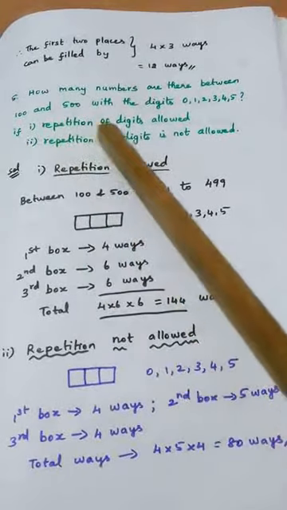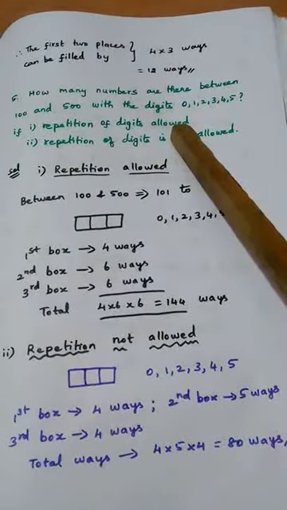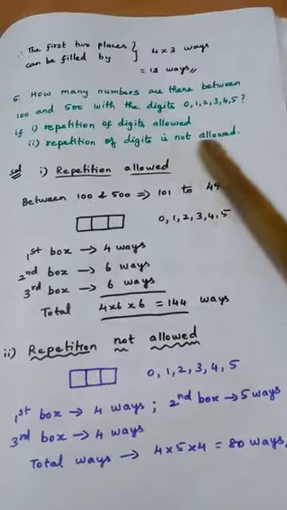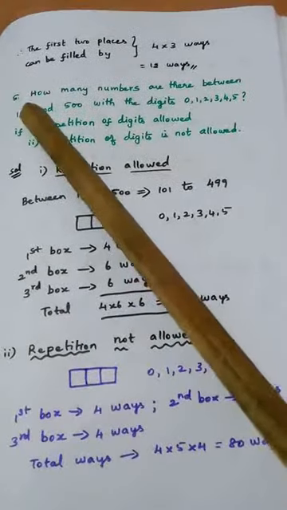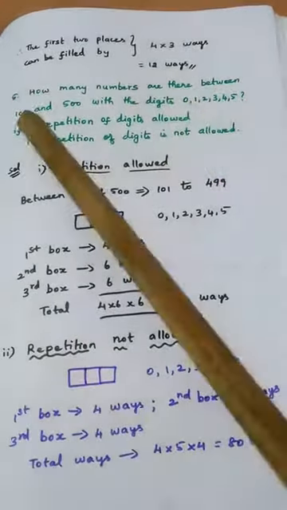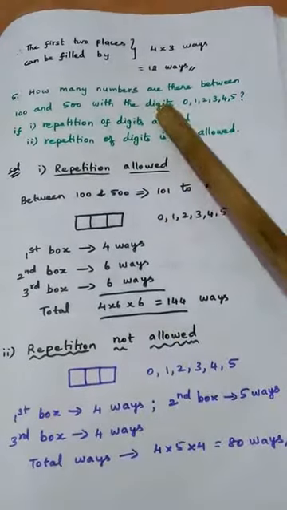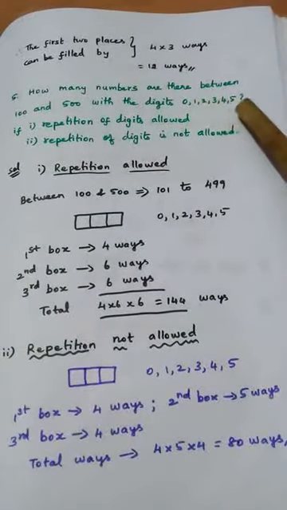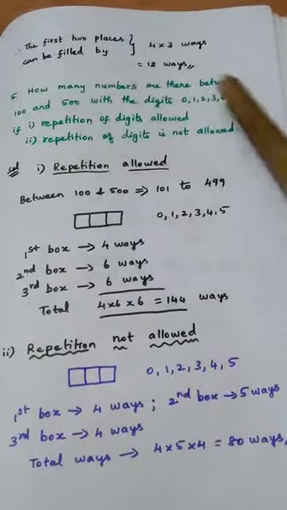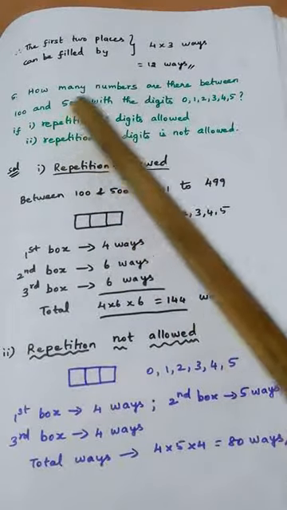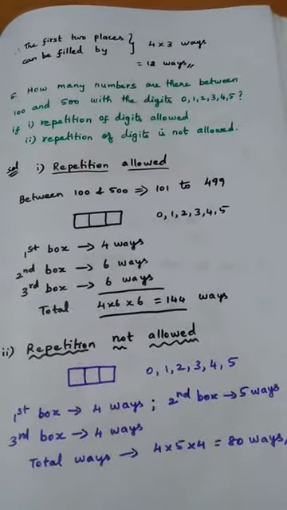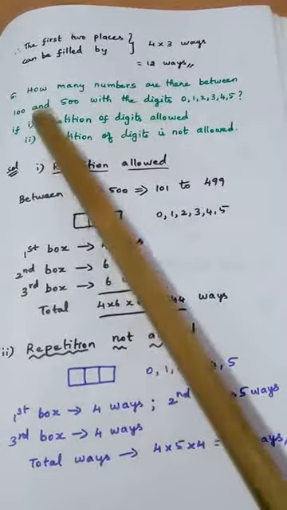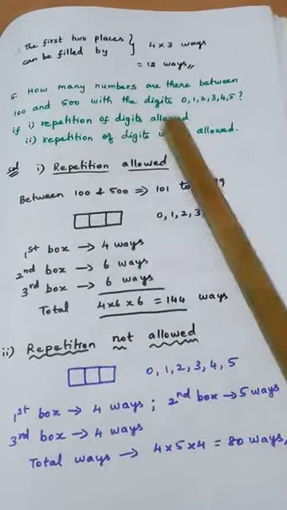First one, repetition of digits allowed, which means numbers can repeat. Repetition of digits is not allowed, numbers cannot repeat. Again I repeat, how many numbers are there between 100 and 500 with the digits 0, 1, 2, 3, 4, 5. So totally 6 digits they have given. First condition, digits can repeat. Second condition, it cannot repeat. So first subdivision we are taking, repetition of digits allowed.